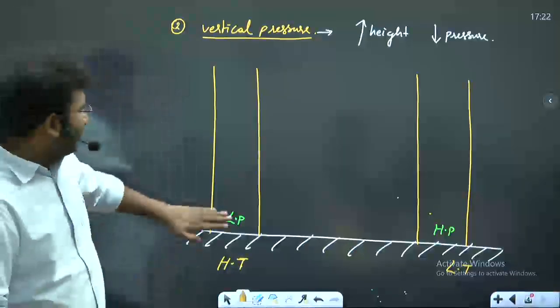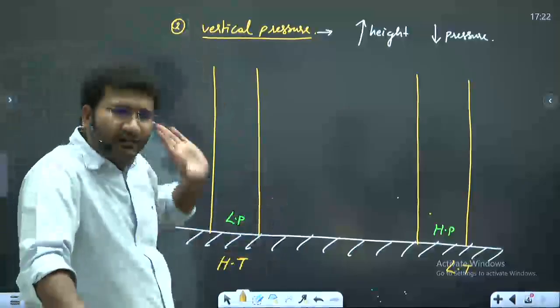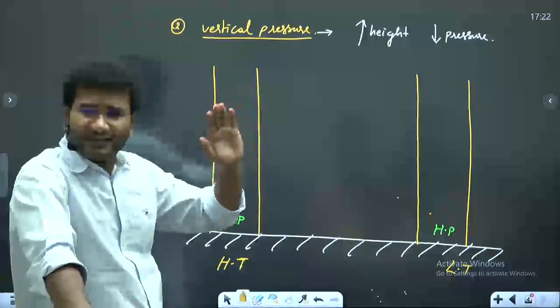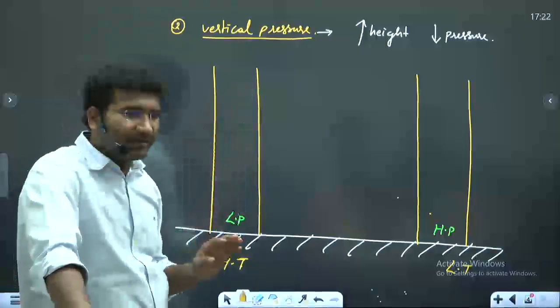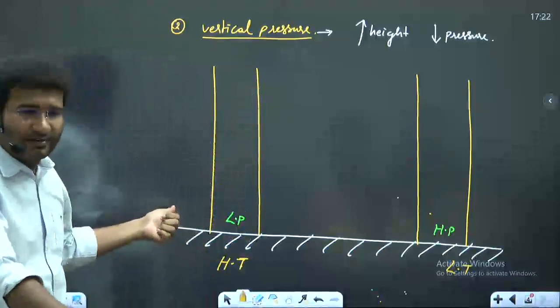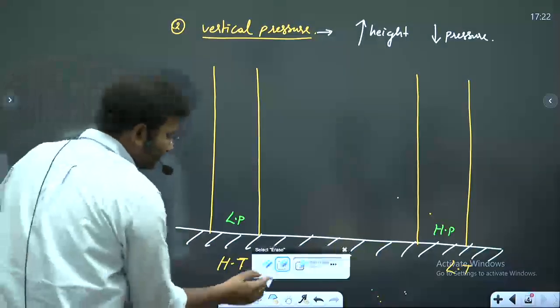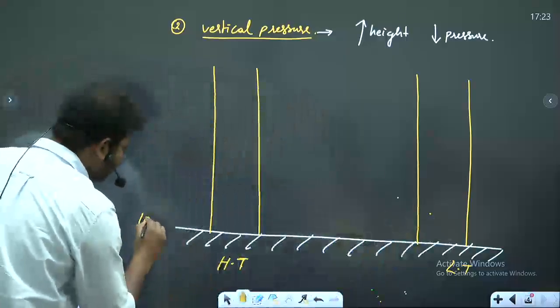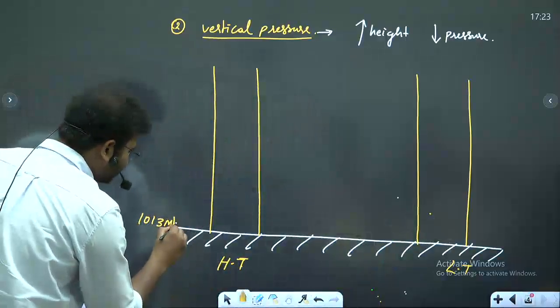See, vertically, whenever you increase your height, pressure always decreases. For example, imagine this is the sea. Sea level pressure is 1013 millibars.